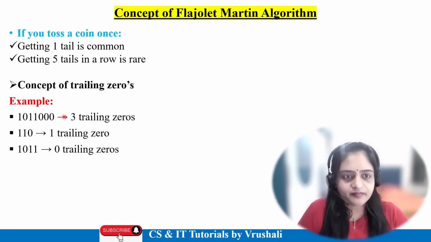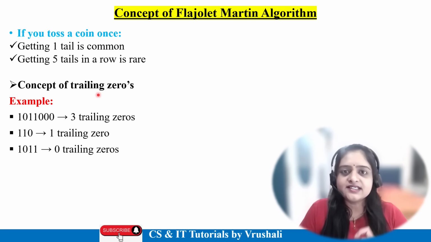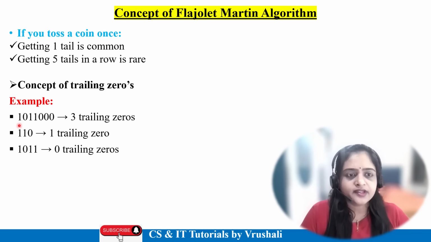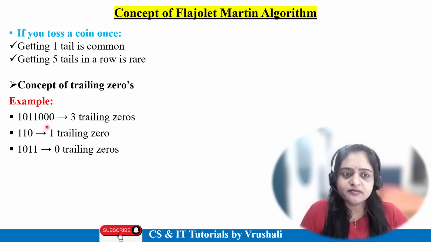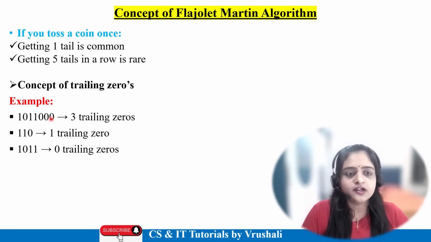See here. This algorithm uses the concept of trailing zeros. Trailing zero basically means, see here, this is a particular binary number in 0101 format. Trailing zeros are always calculated from the right side, from the end. So in this binary data, how many trailing zeros? 1, 2 and 3. 3 trailing zeros, right?